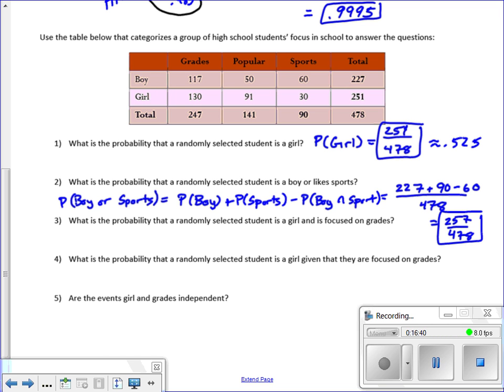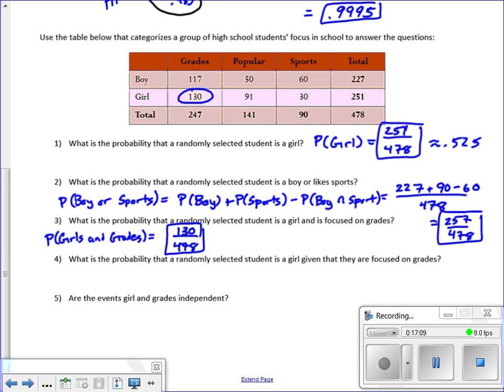What's the probability that it's a girl and focused on grades? I would just go straight to the table for this. The probability that it's a girl that's focused on grades is right there, 130 out of 478. And notice I'm not using the multiplication rule here because I don't know if those two things are independent. The nice part is I've got a category for girls focused on grades, so I'll just go straight for that number.